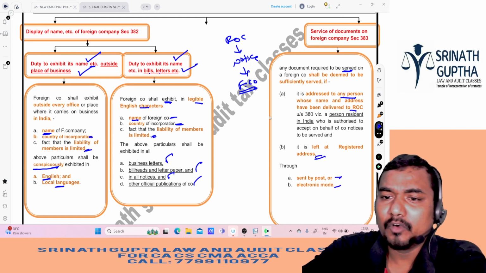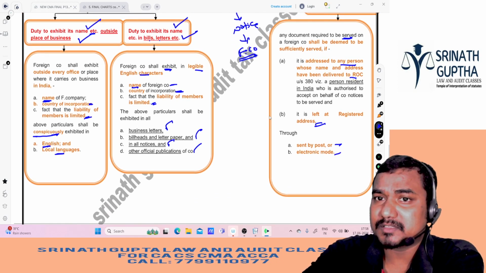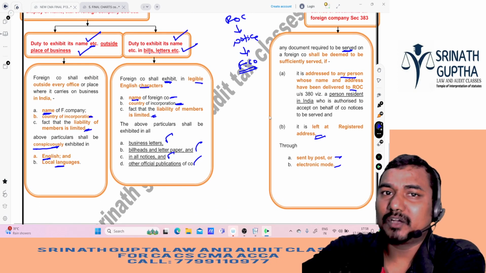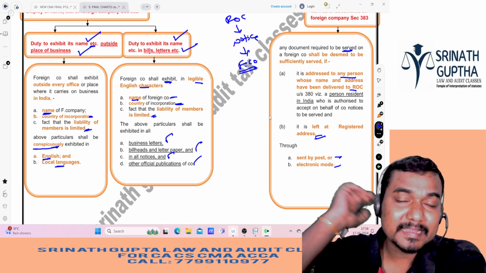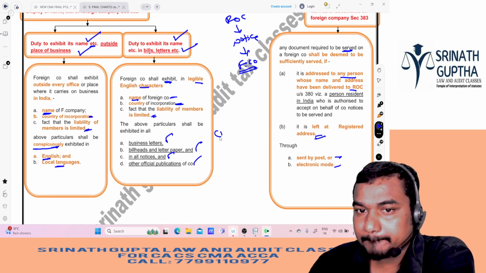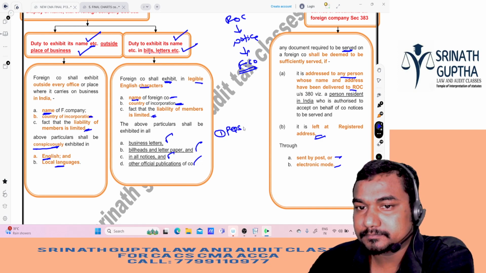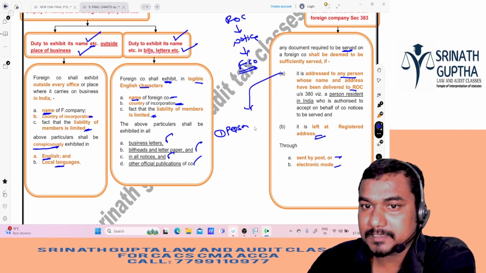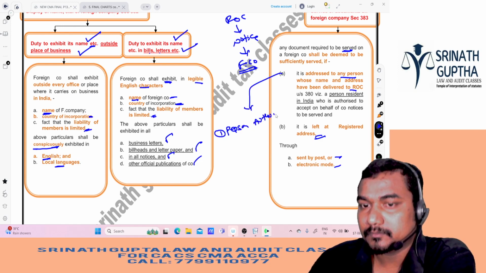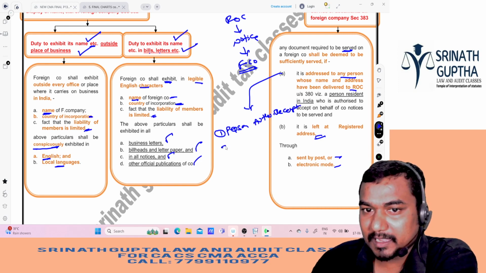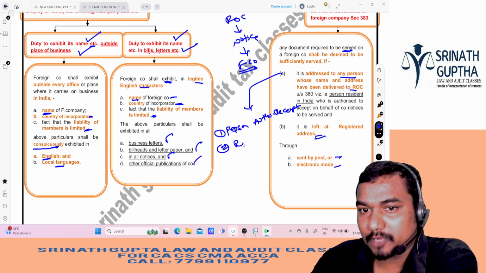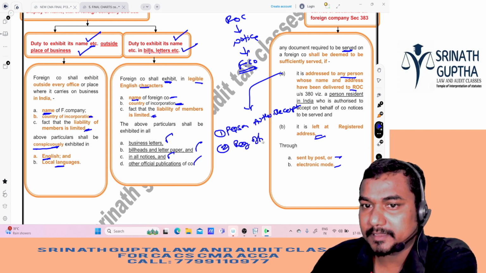So if the ROC wants to send a notice to the foreign company, they can send it to the person authorized to receive notices on behalf of that foreign company, or to the registered office in India.